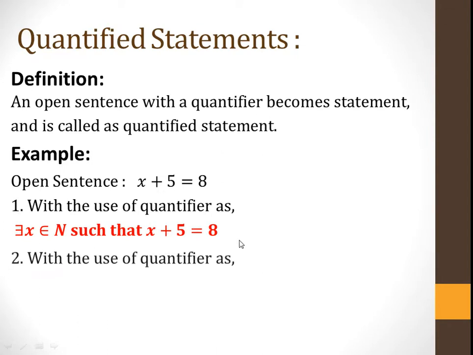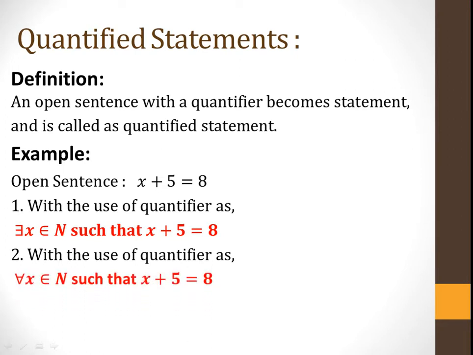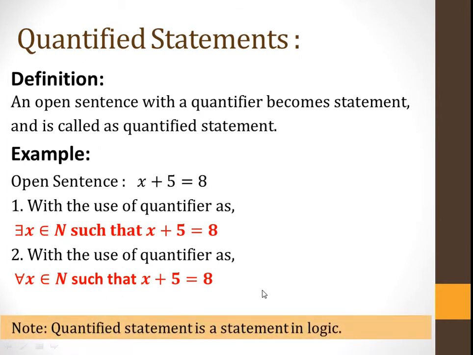Now next, if we use another quantifier, that is universal quantifier, that is for all x belongs to N such that x plus 5 is equal to 8. Now this is also a quantified statement, and the truth value of this statement is false. So quantified statement is a statement in logic.